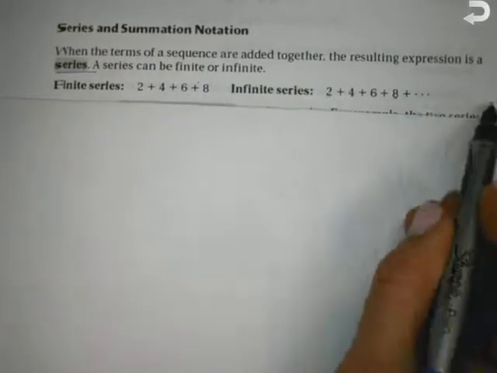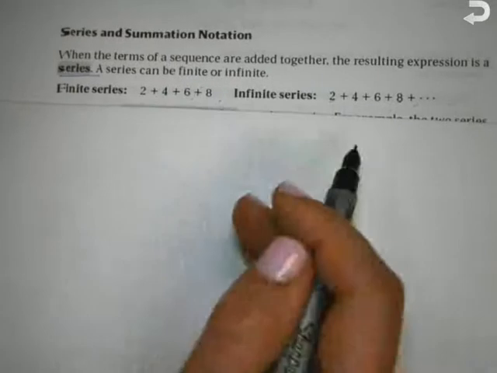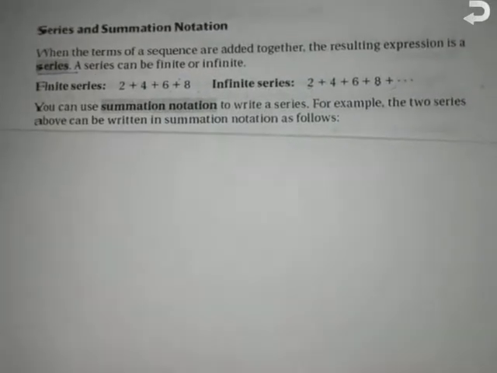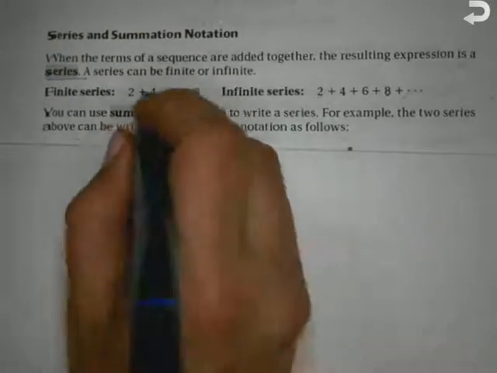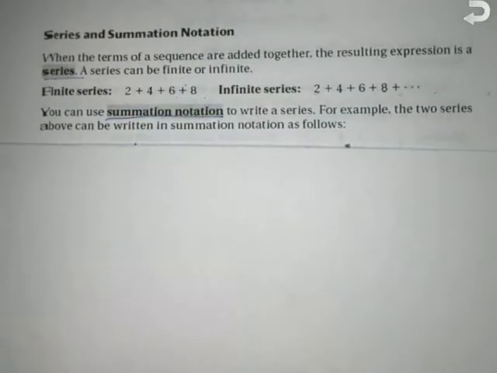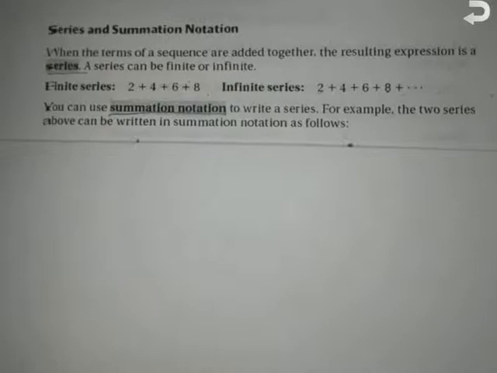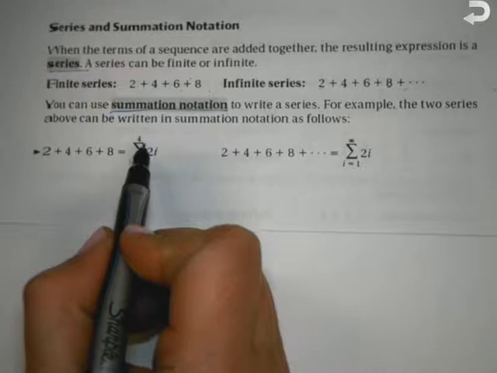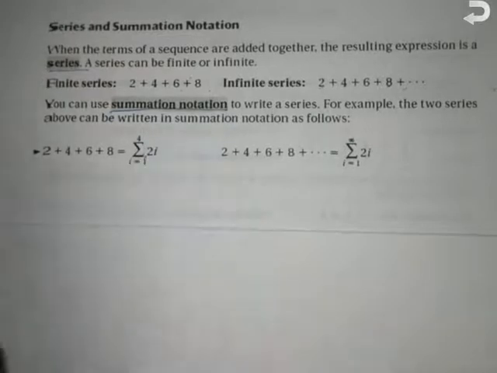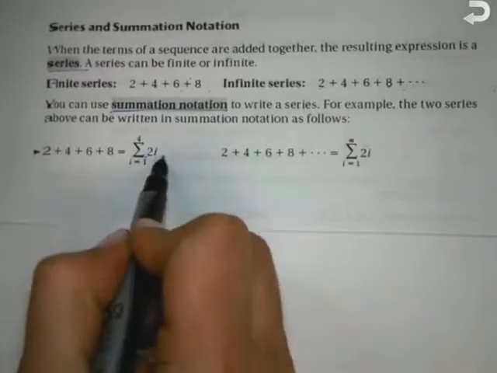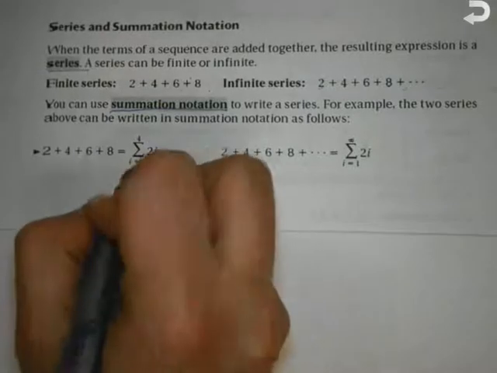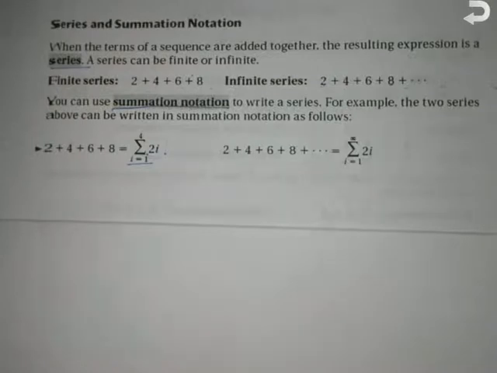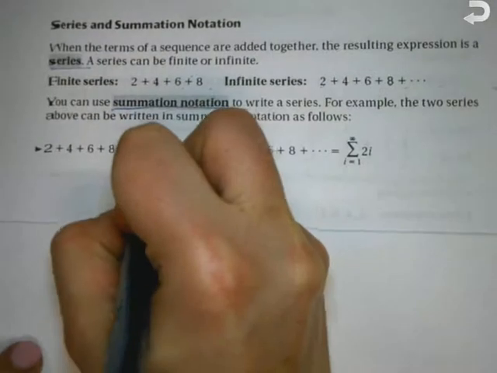We have a different type of notation for series and their sums. It's called summation notation, which is kind of fun to say because it rhymes. For example, we take the Greek letter sigma, which is the big E. In math, it means sum. So whatever we're taking, you're adding it all together. i equals, that is where we're starting. So this is your first term. They're telling you we're starting at 1. Okay?